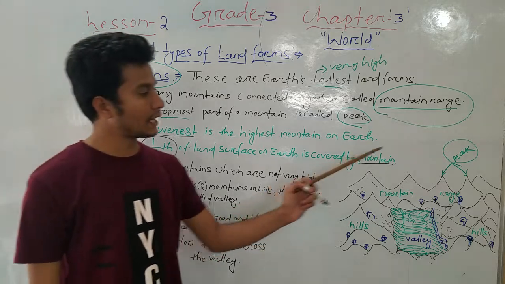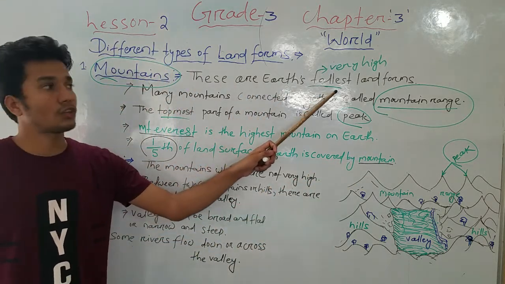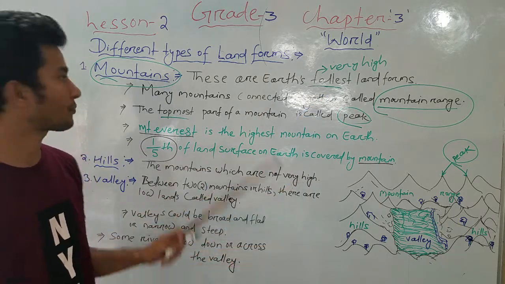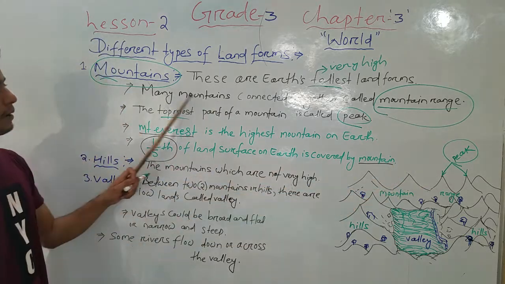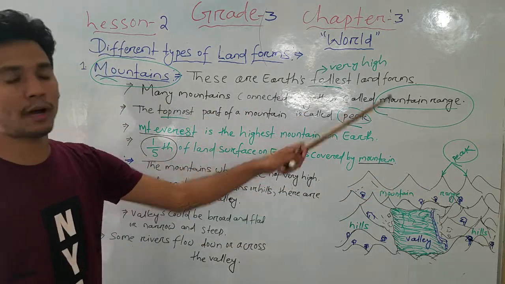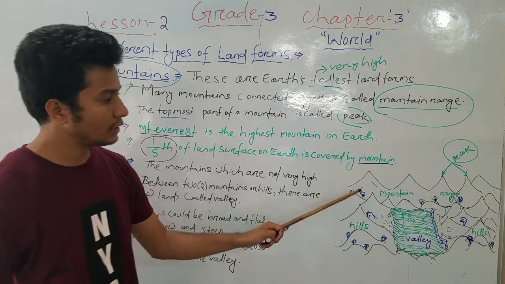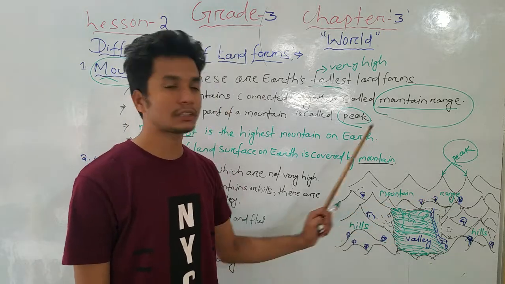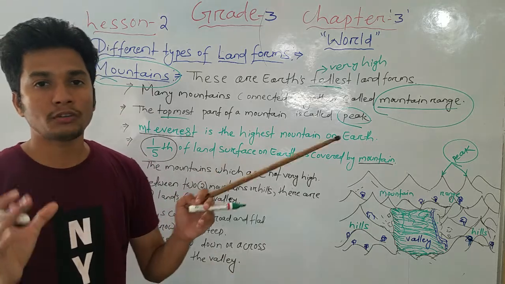Look very carefully. Once again I repeat, mountains are the earth's tallest landform, which means they are very tall and very high. Many mountains connected together are called a mount range. See here, mountains, here mountains, here. There are many mountains, and they are connected together. These are called a mount range.